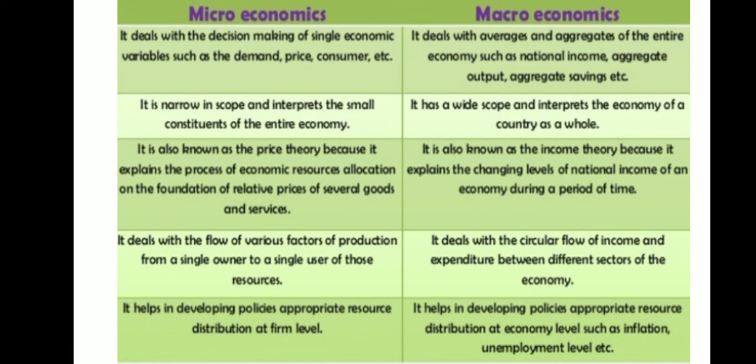Now, please understand that micro deals only with individual demand. If I talk about the demand of a sugar industry, that is an example of microeconomics. In case of macroeconomics, it is the economy as a whole, the demand for the whole sugar industry, that is considered by macroeconomics.